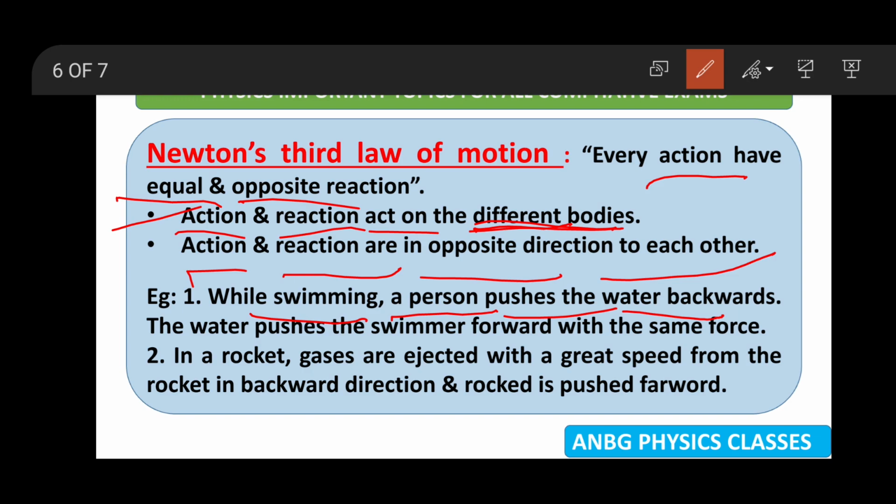And second example, in a rocket, gases are ejected with great speed from the rocket in the backward direction. This is action, and the rocket is pushed forward, that is reaction. I think you have understood the topic here.